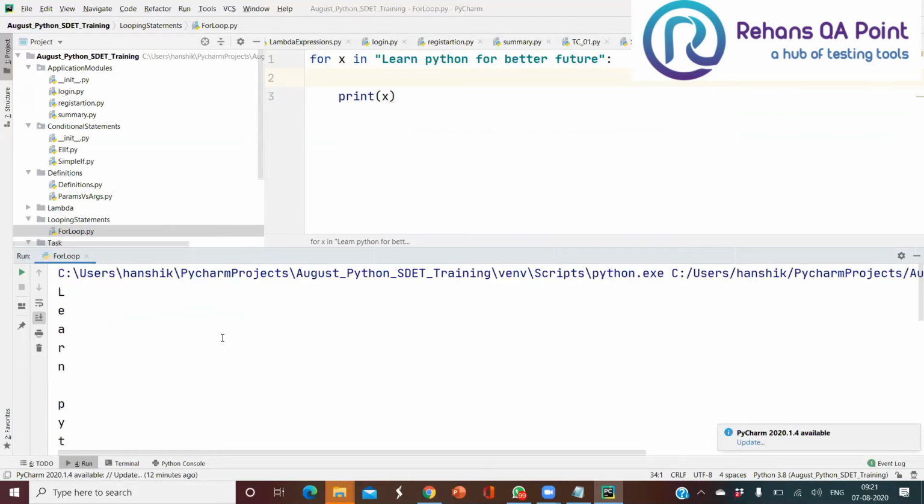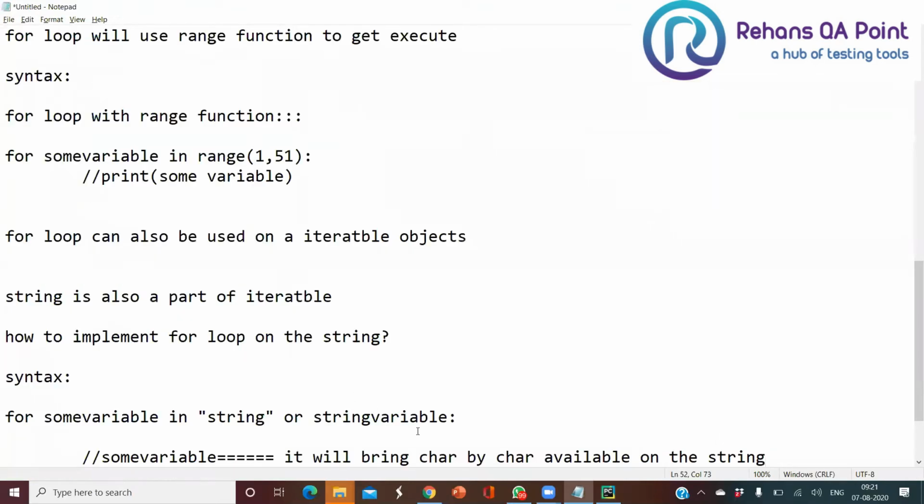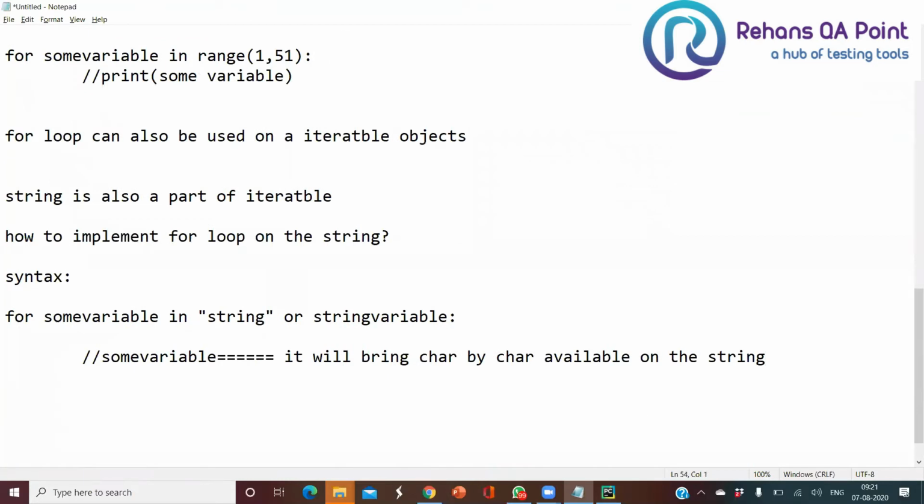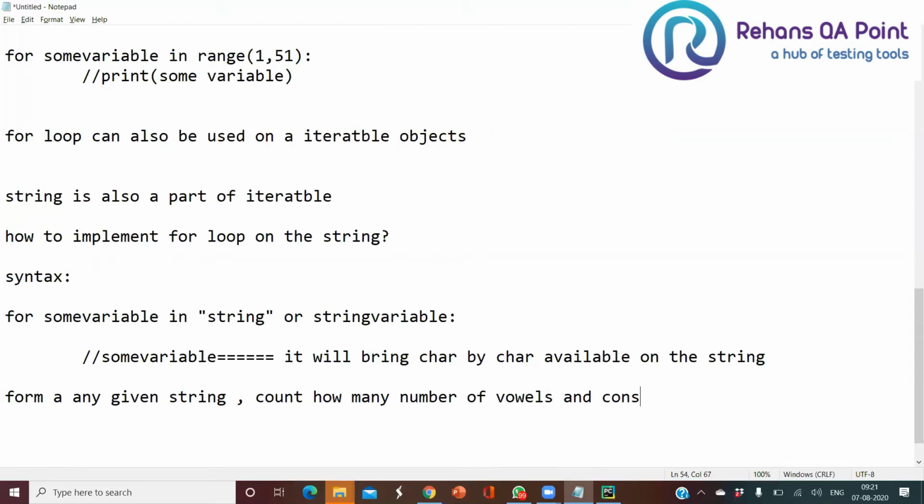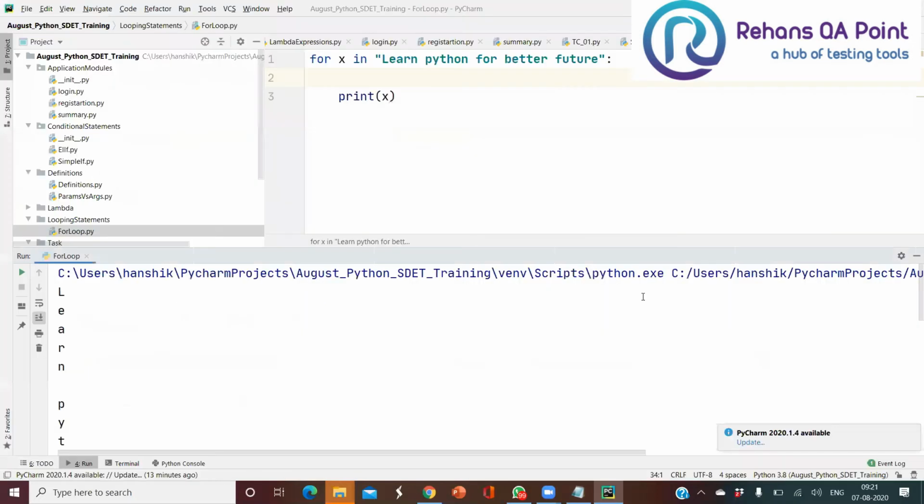Now let us write a small example which is going to help you more. From any given string, count how many vowels and consonants are available.